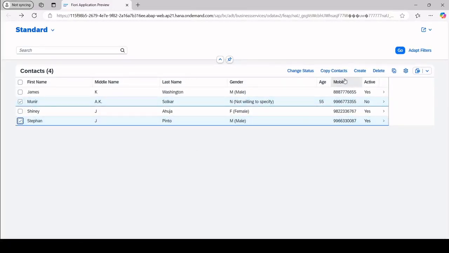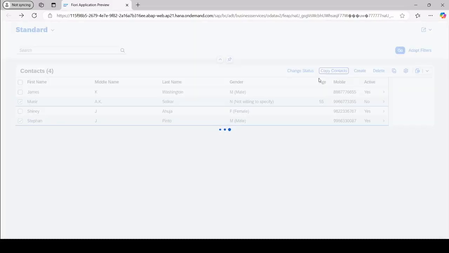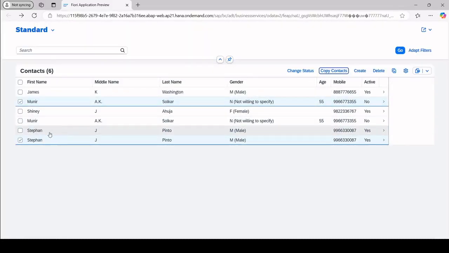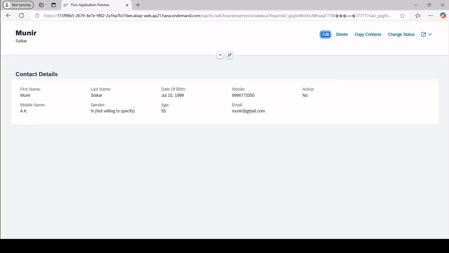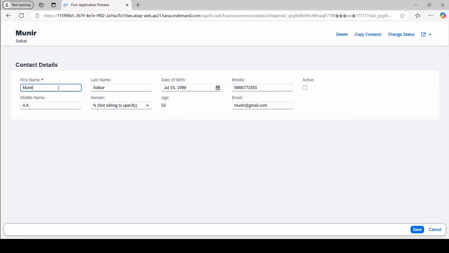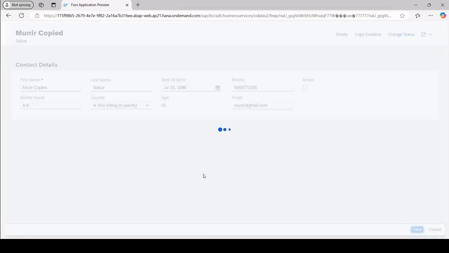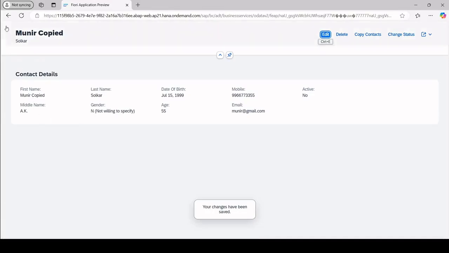I am just trying to copy these two contacts. I click copy contact, and you see it has actually gone and created one more entry exactly similar to what we have already. Now we can still go ahead and edit as copied. Okay. Save this, and that will be saved.